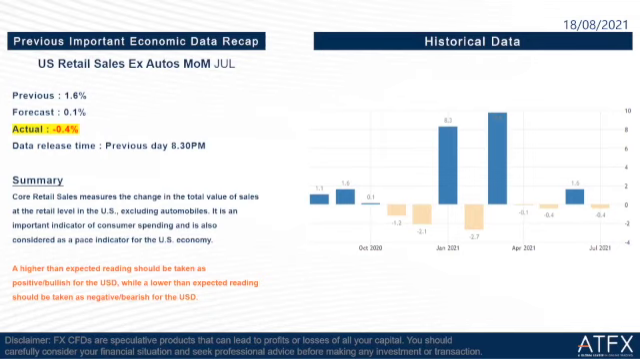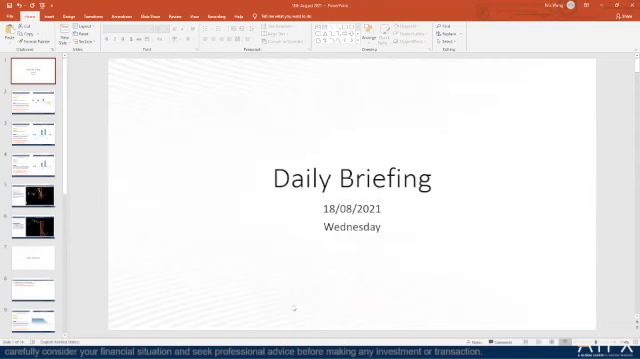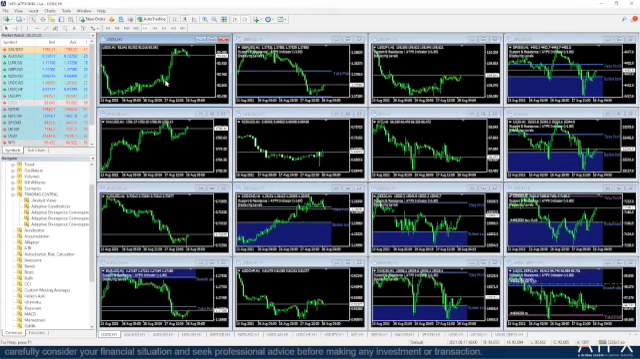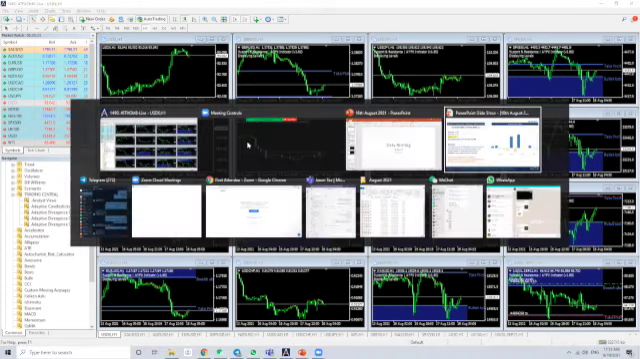But we go to our market graph here. We can see that the US dollar index went up instead of going down last night. From here, it actually went up, not down. Okay, so we go back to our PowerPoint here.